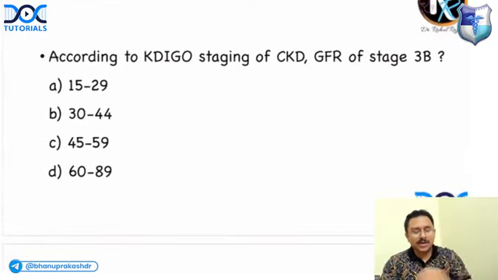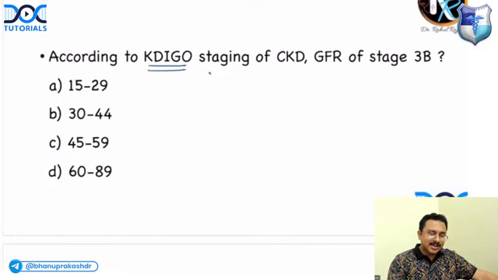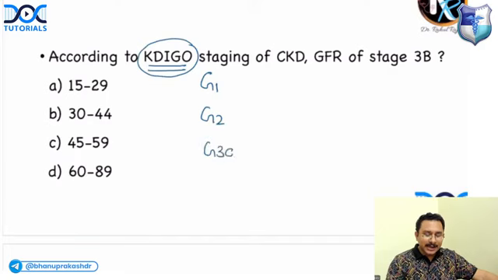Next, according to the KDIGO staging of chronic kidney disease, the GFR of stage 3B is it GFR 15 to 29, 30 to 44, 45 to 59, or is it 60 to 89? What do you think? Remember, according to the KDIGO, this is the staging of chronic kidney disease. You have got G1, G2, there is G3A and G3B, there is G4 and G5.